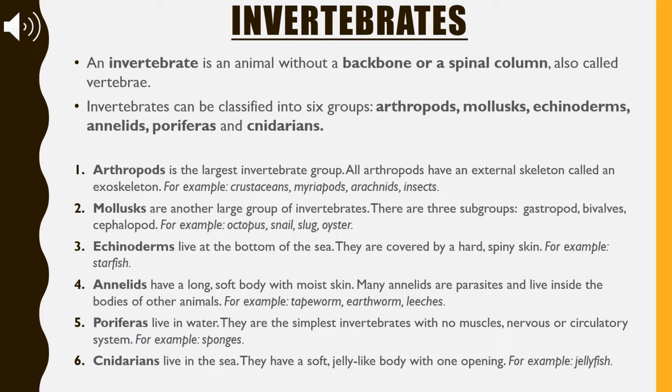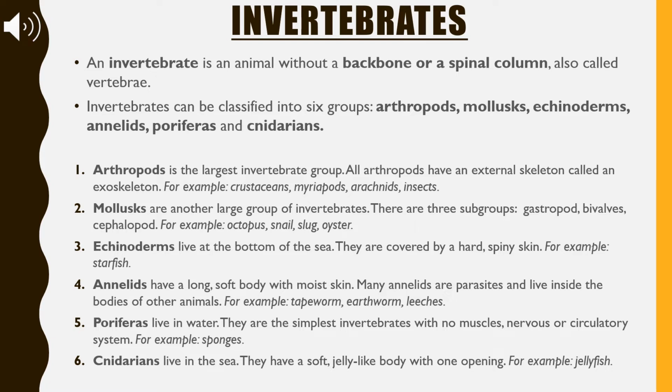Invertebrates. An invertebrate is an animal without a backbone or a spinal column. Invertebrates can be classified into 6 groups: arthropods, mollusks, echinoderms, annelids, poriferas, and cnidarians. Number 1. Arthropods. Arthropods are the largest invertebrate group. All arthropods have an external skeleton called an exoskeleton. Examples of arthropods could be crustaceans, myriapods, arachnids, insects.